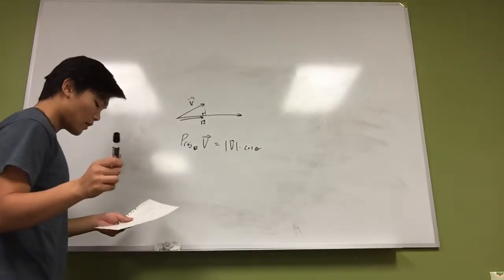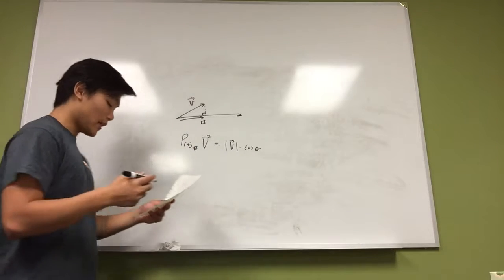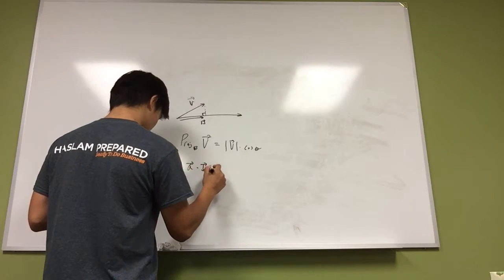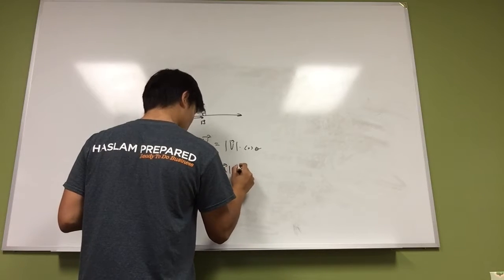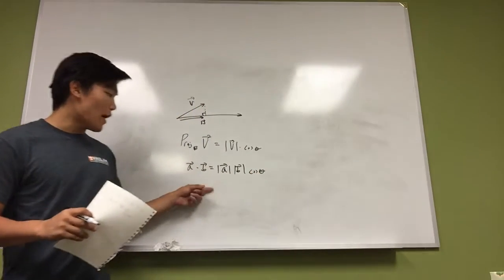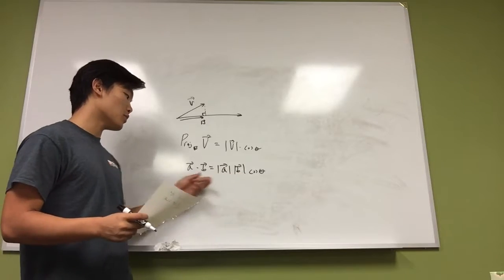And also from using the cosine law, we know that cosine times V equals that. Now, if you don't know how to get this, you can watch my cosine law video, and it shows you how we get there.